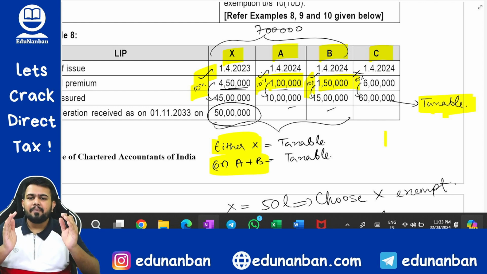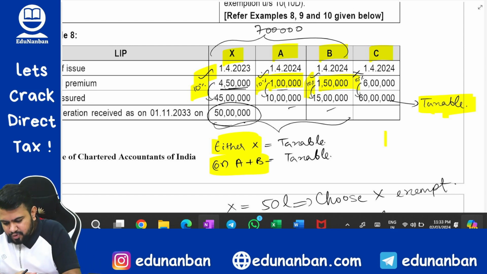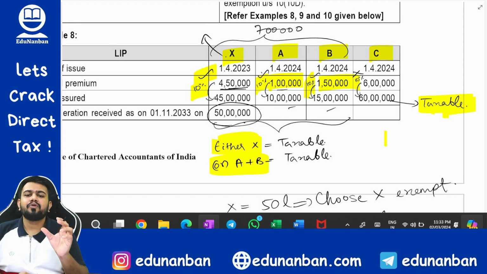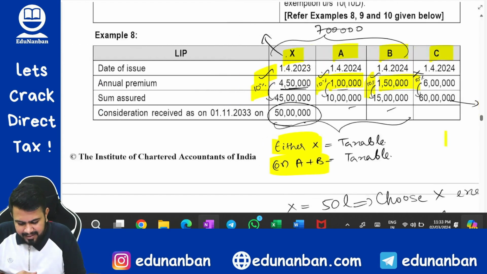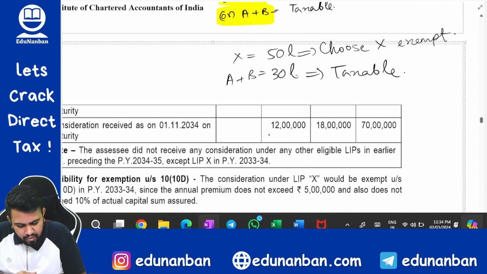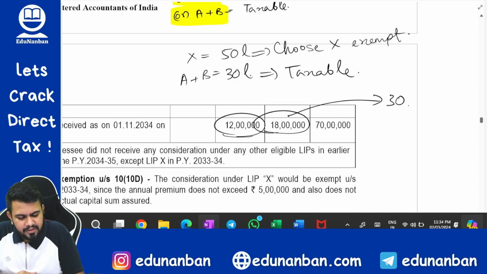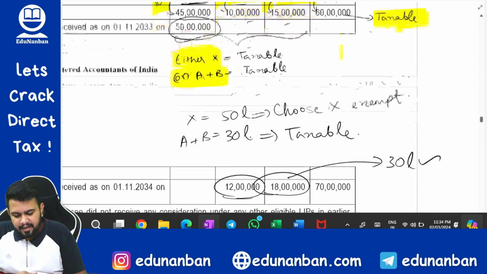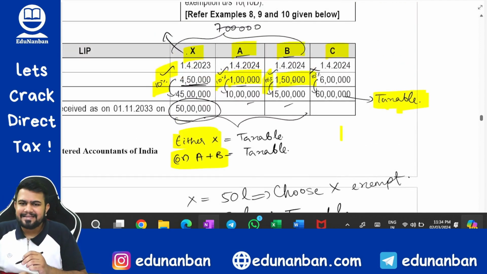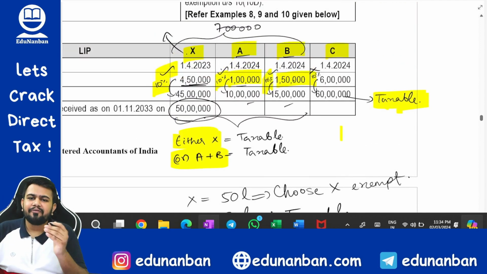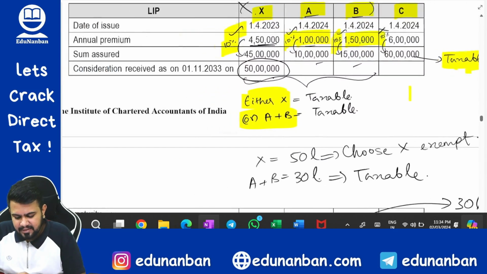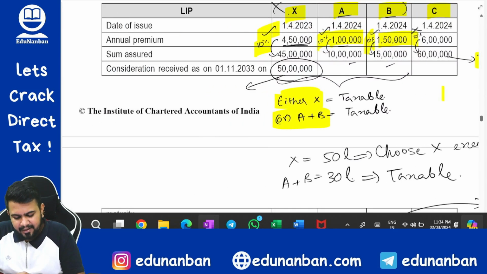So try to claim the maximum amount as exemption, and let's keep the balance amount as taxable. Now if you choose policy X as exempt, then for how much amount you have to pay the tax? You have to pay the tax for 12 lakhs plus 18 lakhs, which is how much? 30 lakh rupees you have to pay the tax. If you choose A and B as exempt, then for how much amount you have to pay the tax? You have to pay the tax for 50 lakh rupees.